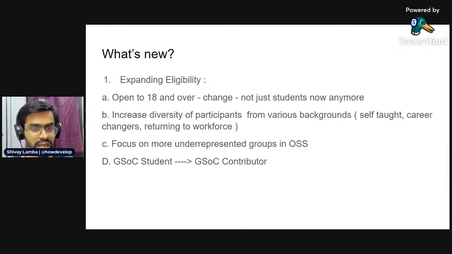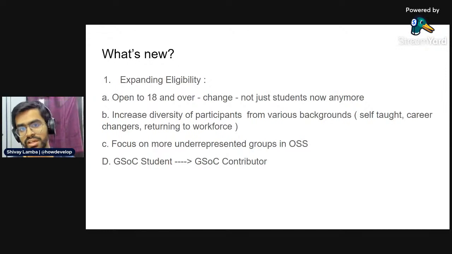There are a few caveats: the rule that you can only apply and be selected twice is still going to be there. But now you don't necessarily need to be a student, or to have recently graduated from a course. Anyone who is a working professional can come and contribute and apply for these projects.